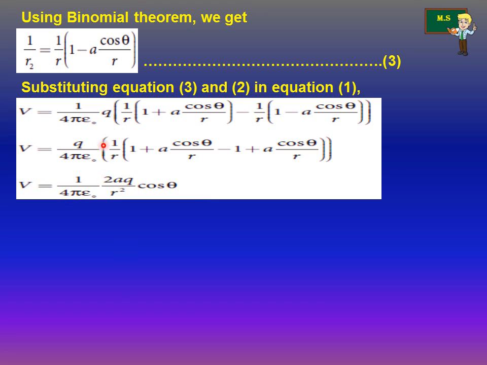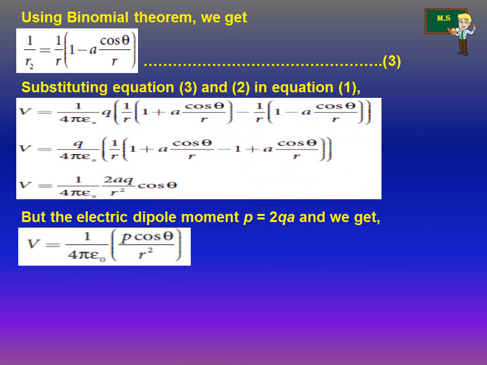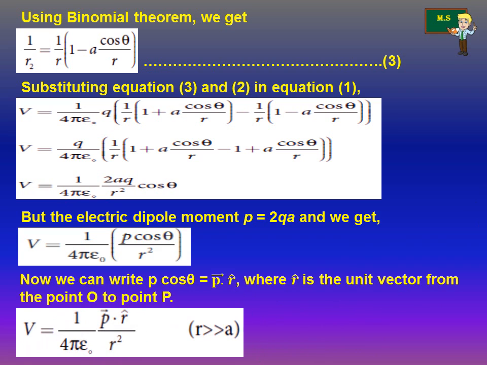Taking 1 by r and q by 4 pi epsilon 0 common, we have 1 plus a cos theta by r minus 1 plus a cos theta by r. So we can write 1 by 4 pi epsilon 0 into 2aq cos theta by r square. If you substitute the value p is equal to 2qa, then we get V is equal to 1 by 4 pi epsilon 0 p cos theta divided by r square.